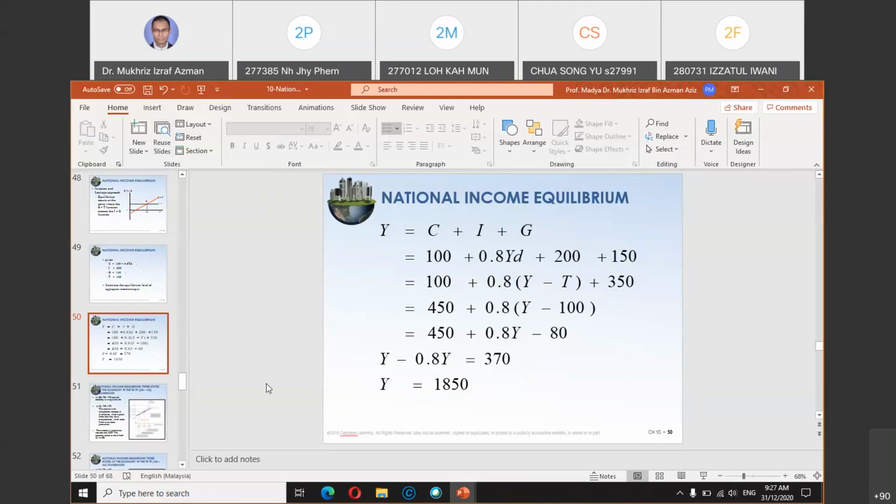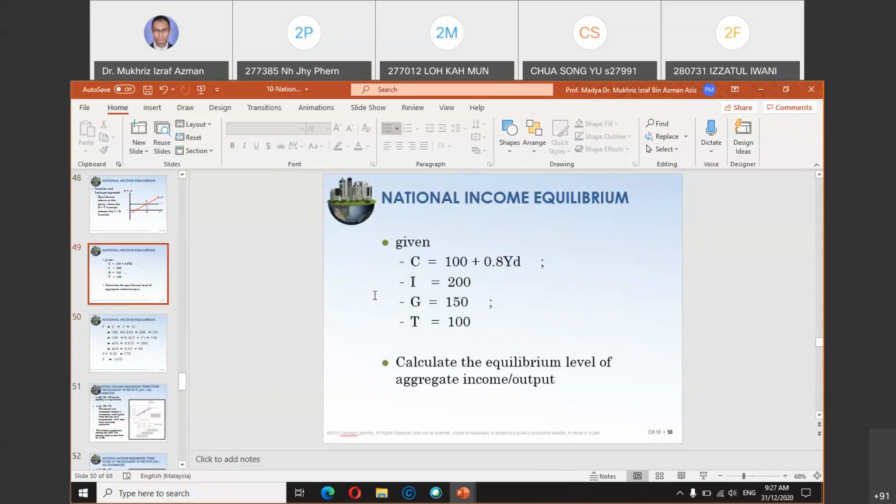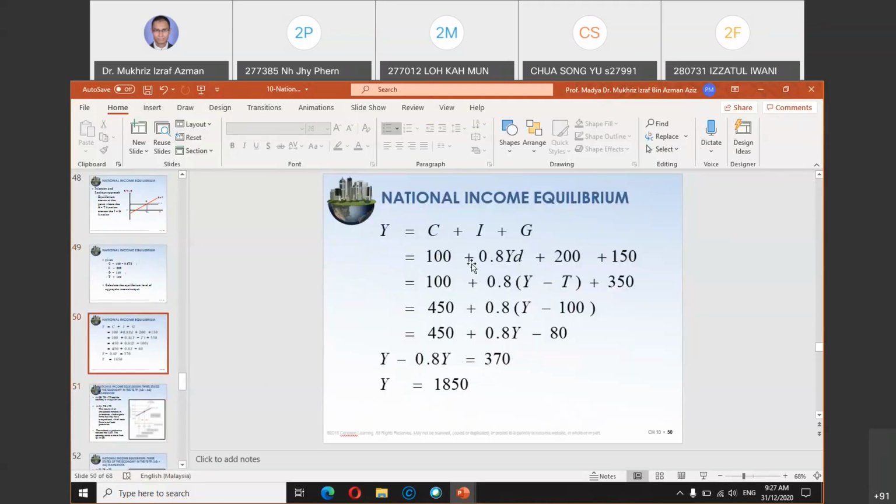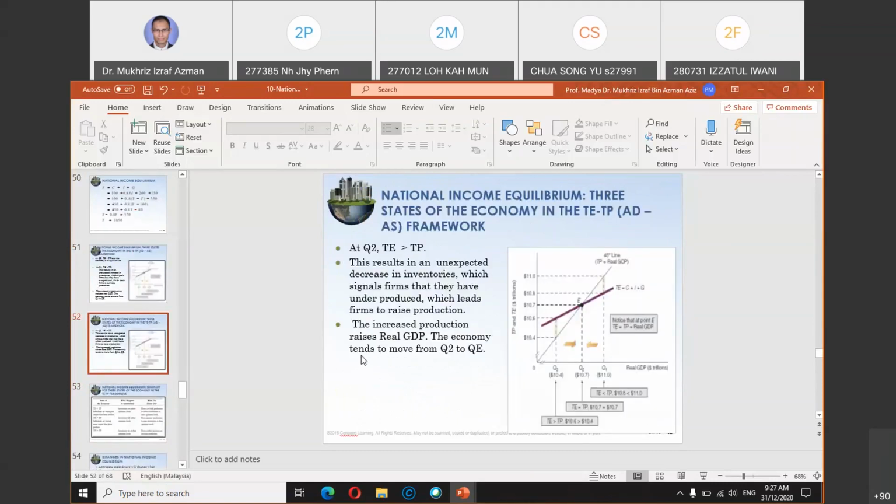So this is one part: how to calculate equilibrium using C plus I plus G. Given all of the information, you can calculate the Y value. You might be tested on something like this: you are given the consumption function, I, G, and T, and asked to calculate your Y. As long as you know this simple equation, you can solve for this.